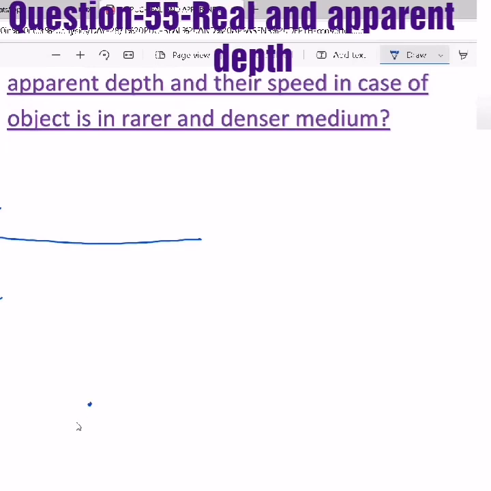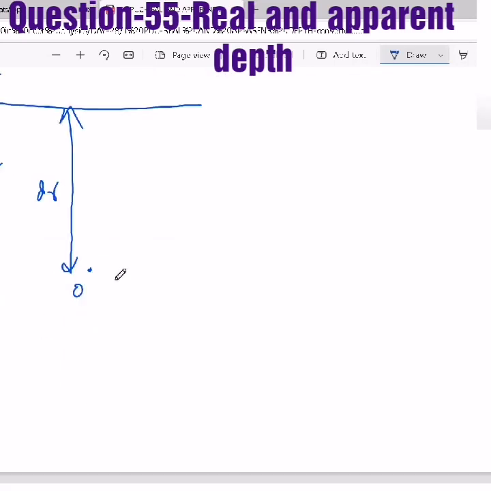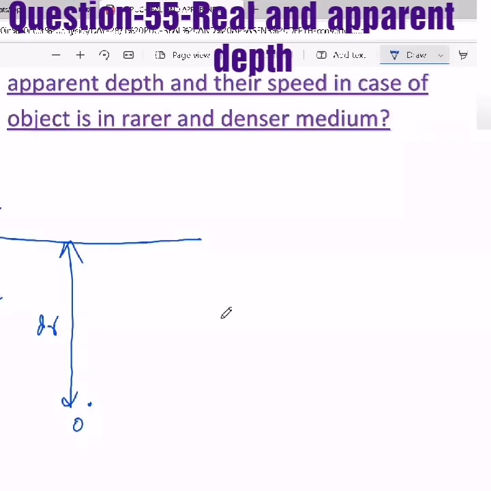Now one object is here, so it is at a real depth dr. Let's take it as x, or y, anything. Now one object is observed from the rarer medium, it is at a distance x.